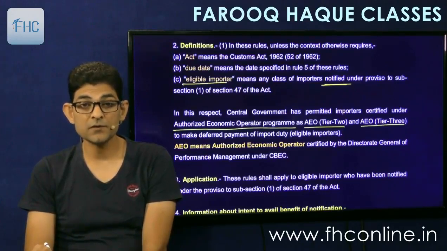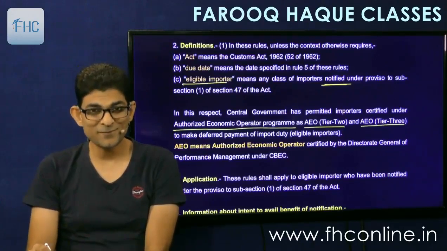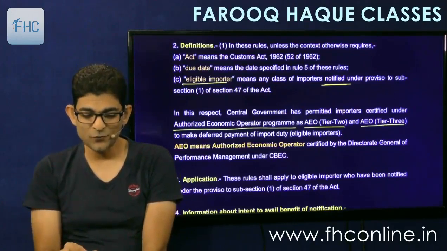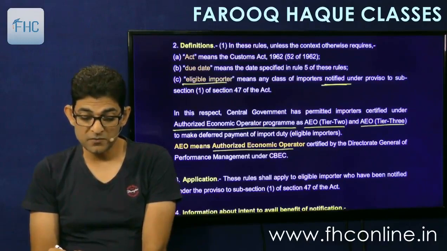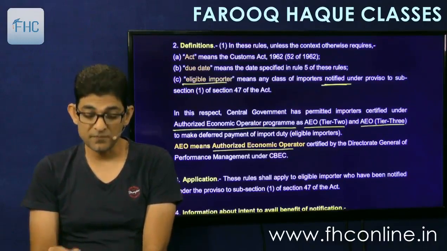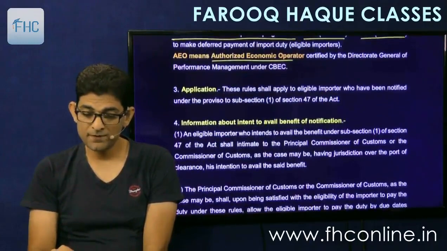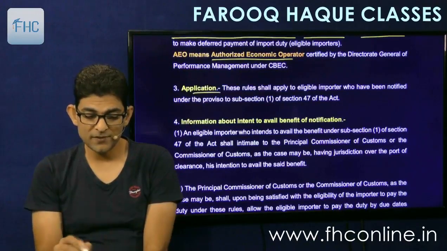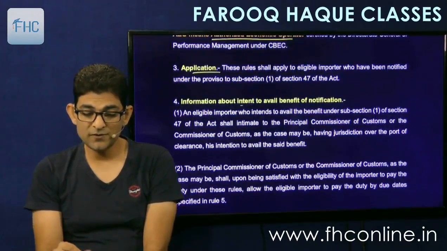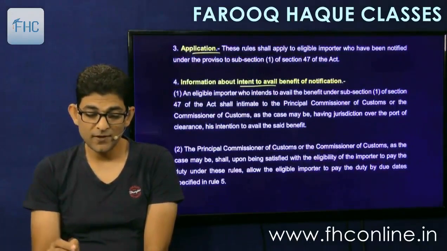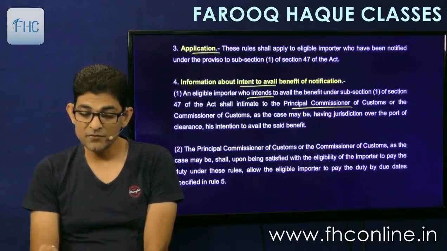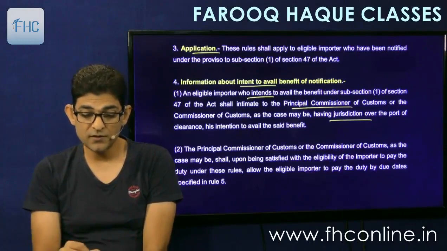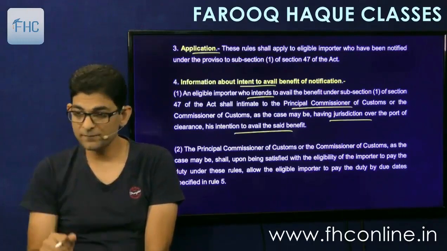These are very technical words. Just remember them by name. AEO stands for Authorized Economic Operator, certified by DG of Performance Management under CBEC. So application means you have to make an application. Then information about intent to avail the benefit. The eligible importer who intends to avail the benefit shall intimate the PC or C, as the case may be, having jurisdiction over the port of clearance, his intention to avail the benefit. So you have to apply.